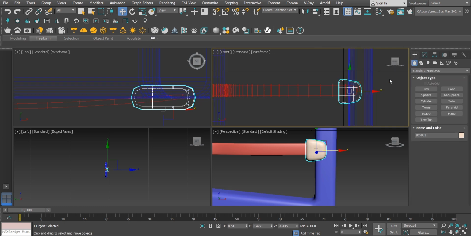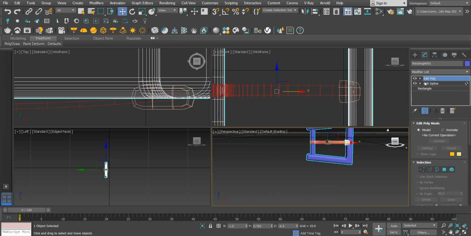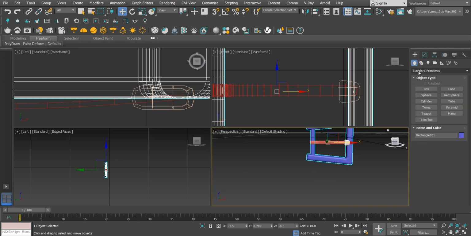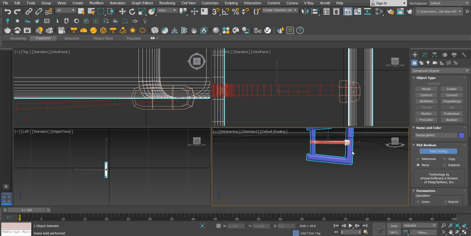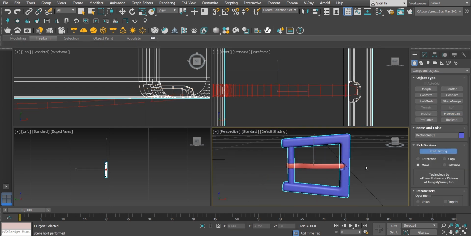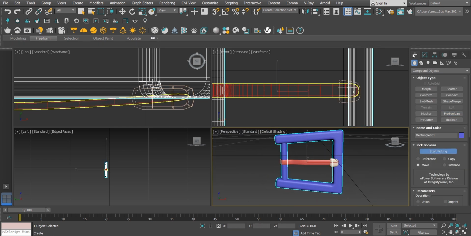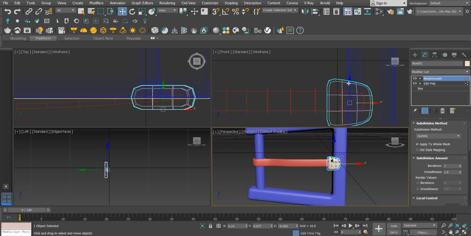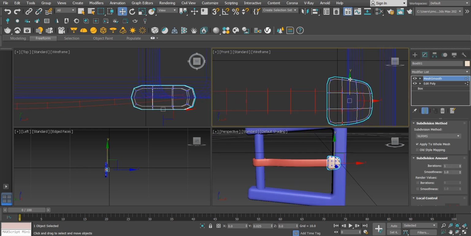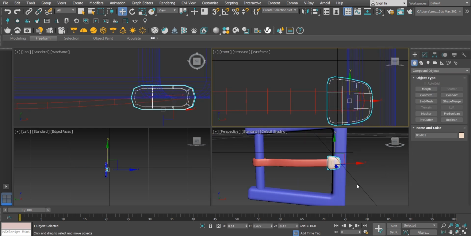We need to use boolean. It's located in the compound object section. First select start picking and then pick this little shape. It wasn't in the right place, therefore I press Ctrl Z and edit it.